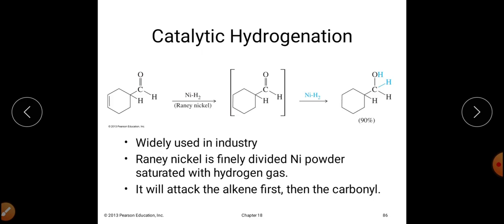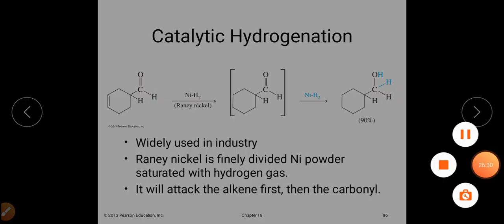Similarly, we have studied the hydride transfer by using the metal hydrides NaBH4 and lithium aluminum hydride that convert the aldehydes and ketones into primary and secondary alcohols. And then the catalytic hydrogenation, meaning catalytic reduction reaction, by using Raney nickel, which first of all attacks the carbon-carbon double bond, followed by attack on the carbon-oxygen double bond, and will convert them into alcohols. So that's all about today's lecture. Tomorrow we will discuss some more chemical reactions of aldehydes and ketones.